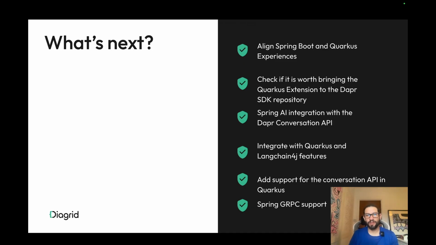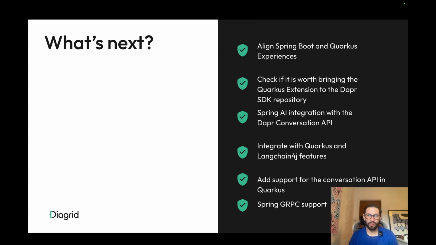As I showed you in the DSON article, I've been working with Spring AI and trying to integrate better, just to provide workflow capabilities to these projects using LLMs. And for that, we also want to integrate the Dapr Conversation API into Spring Boot, so you can actually use the Dapr Conversation API as an abstraction to talk to LLM models.